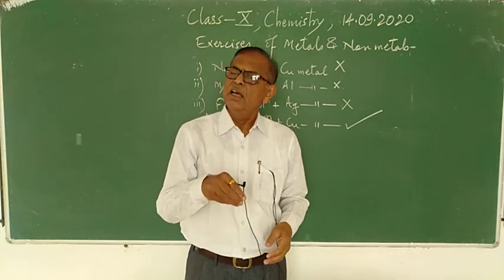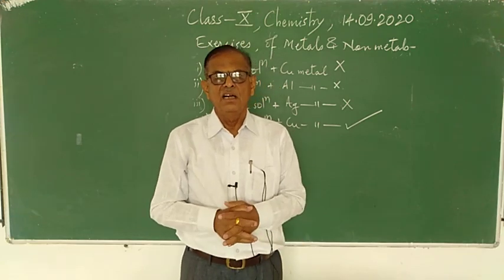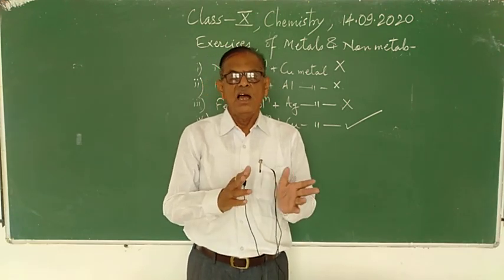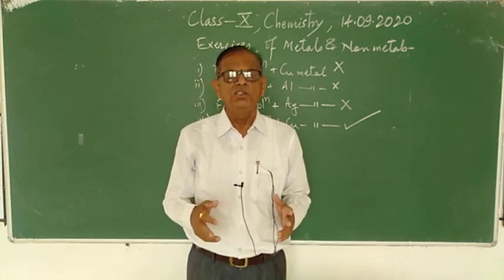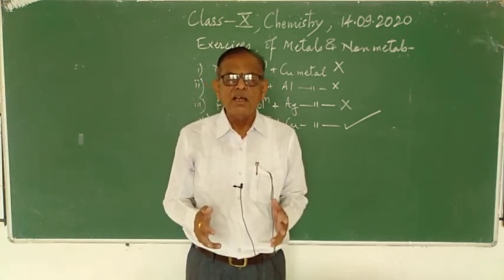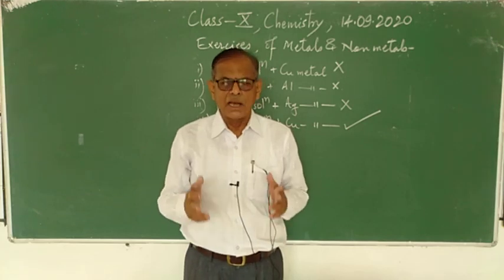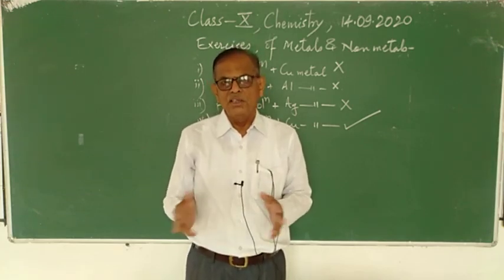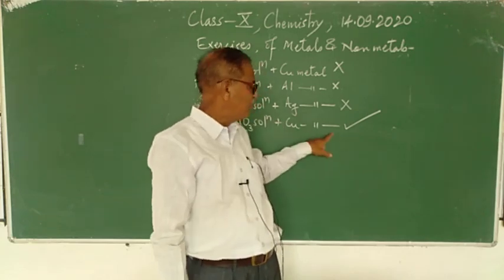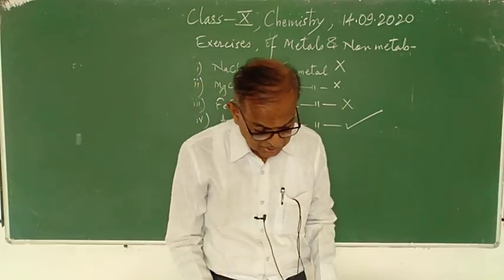Therefore NaCl is added in the silver nitrate solution and silver is separated, and we get fine silver which is about 99.9% pure. So in this way in the fourth reaction there is a displacement reaction.